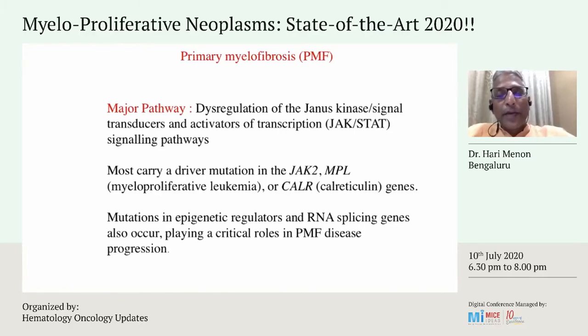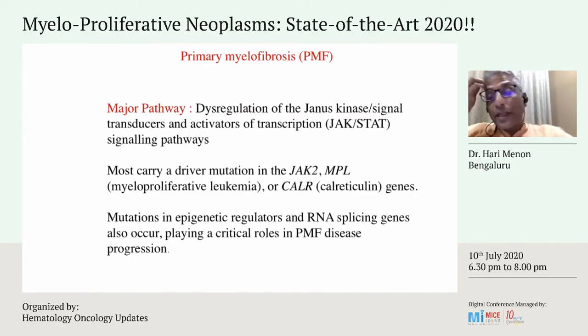So we know that the major pathways associated with primary myelofibrosis involve the Janus kinase, signal transducer and activator pathway, the JAK-STAT pathway, and most carry a driver mutation, which is JAK2, MPL or the myeloproliferative leukemia, and the calreticulin genes. The calreticulin gene is the chaperonin gene. And we also know that mutations in the epigenetic mechanisms and in the RNA splicing genes play a critical role in the progression of myelofibrosis.